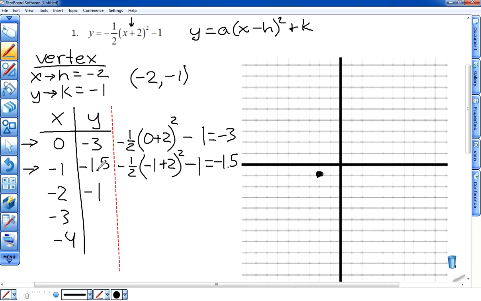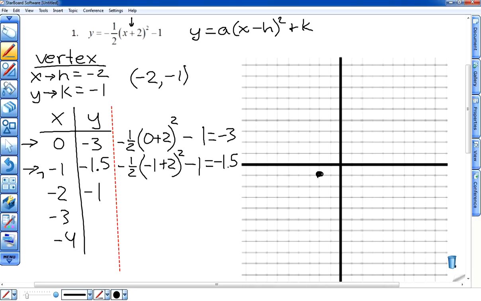Now we could continue this for the -3 and the -4, but because we know that parabolas are symmetric, we can figure out the values of the -3 and the -4 based off of symmetry.